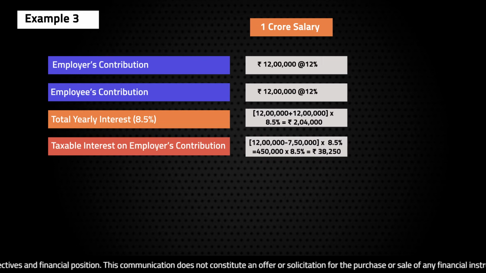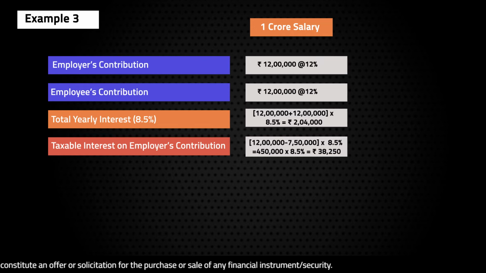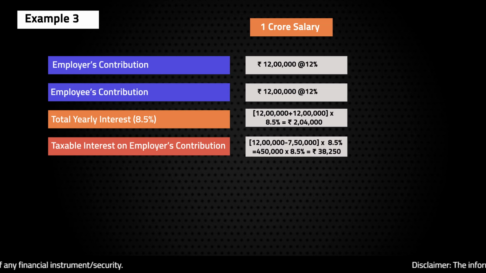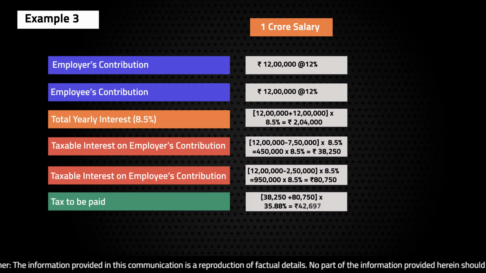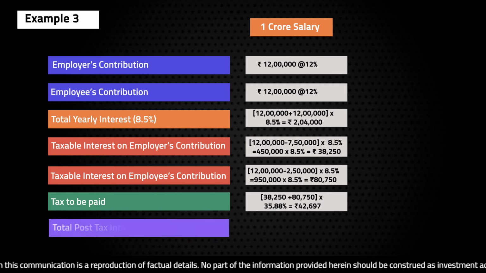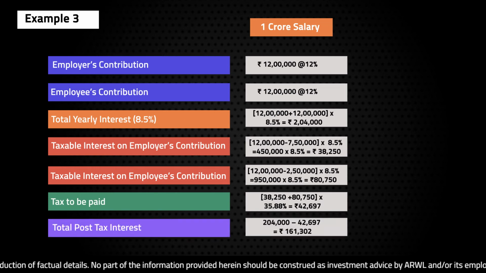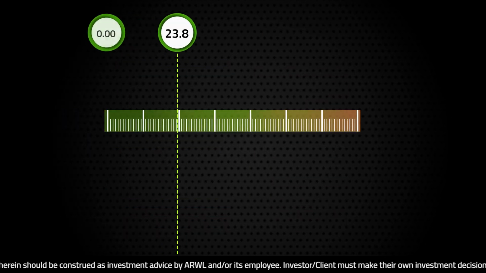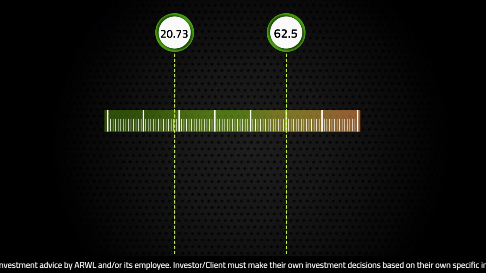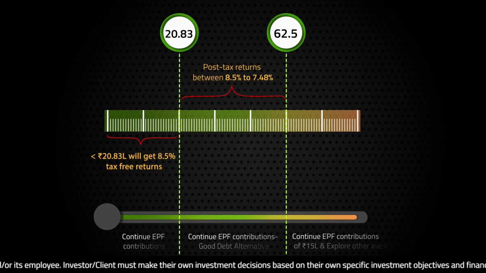There will be a taxable interest on employer's contribution. Since the employer's contribution is exceeding the threshold limit of 7.5 lakh, interest on such excess contribution of 4.5 lakhs will be taxable. Similarly, there will be a taxable interest on employee's contribution. Since employee's contribution is exceeding threshold limit of 2.5 lakh rupees, interest on such excess contribution of 9.5 lakh rupees will be taxable. So as we saw in example number 2, anyone having a salary bracket up to 62.5 lakh rupees will make 7.48% post-tax.